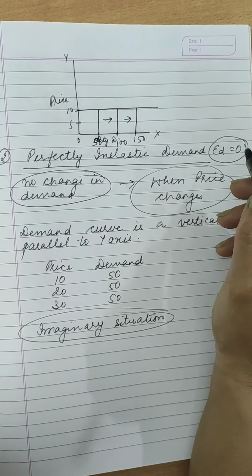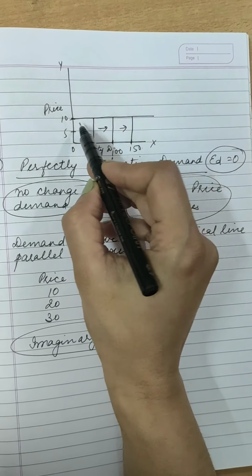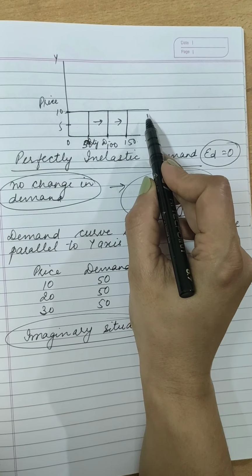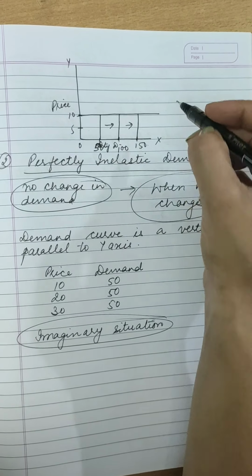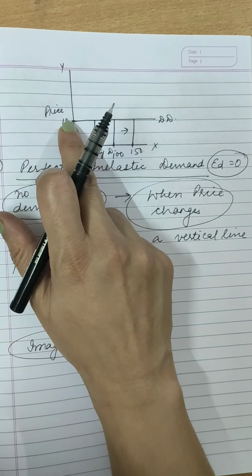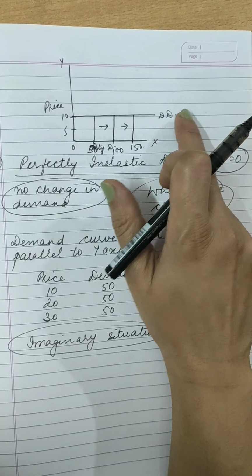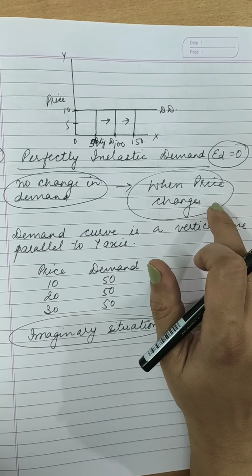It is infinite. So here, what is the shape of the demand curve? The demand curve is a horizontal parallel line, which is parallel to x-axis. So this is our demand curve, right? Here the demand curve is a horizontal straight line parallel to x-axis. So this is perfectly elastic demand.